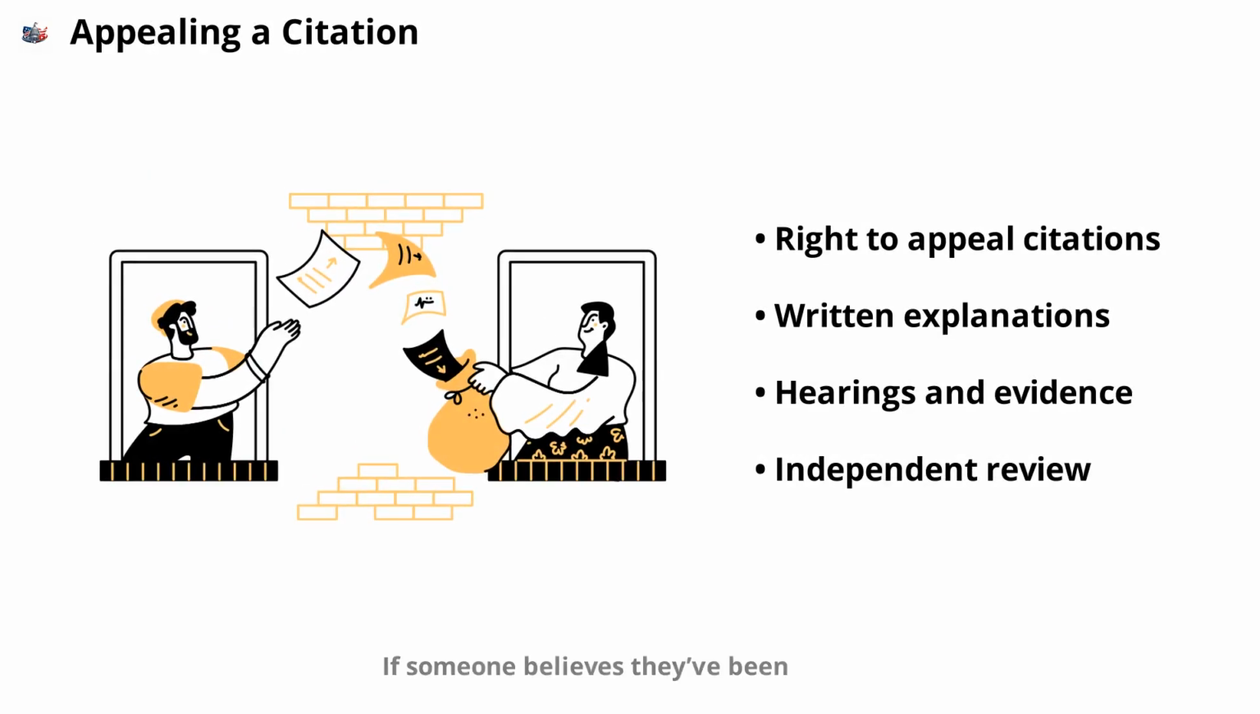If someone believes they've been unfairly cited for violating an ordinance, they usually have the right to appeal. The appeals process may involve submitting a written explanation, attending a hearing, or presenting evidence. An independent board or judge reviews the case and makes a decision. This process ensures fairness and gives residents a chance to contest citations they believe are unjust.